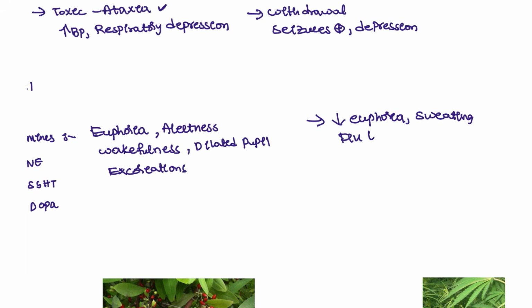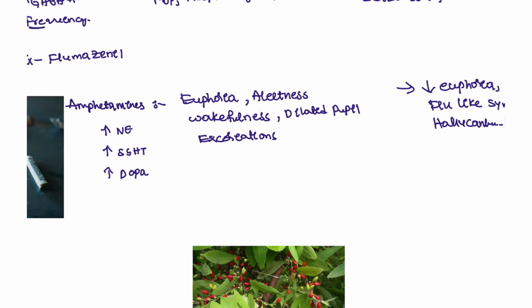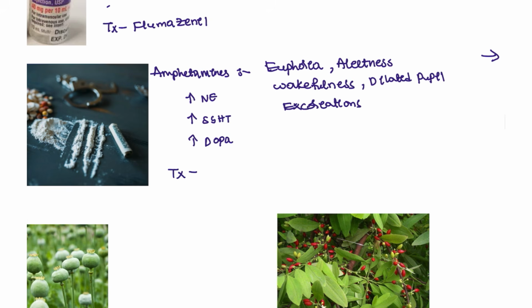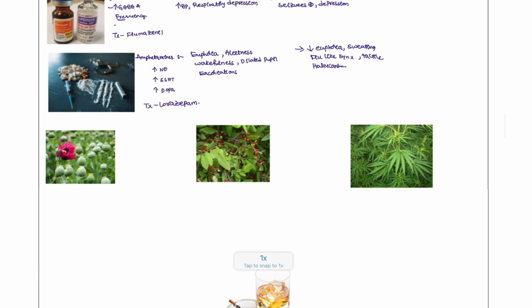Okay, flu like symptoms will be seen in this patient, and along with that the patient will be having the tactile hallucinations. Next, what is the drug that we give for this patient to treat this? Lorazepam. Benzodiazepines are given for this patient, that is lorazepam is given for these patients.